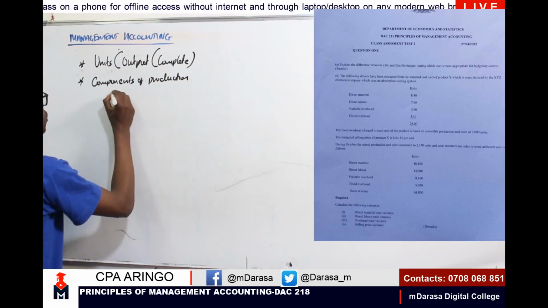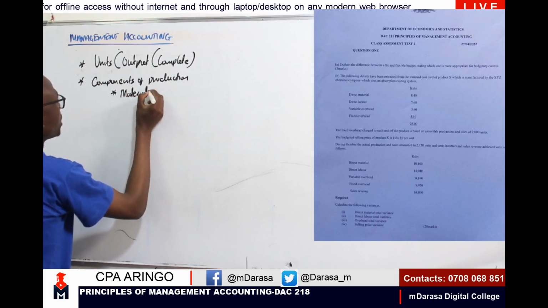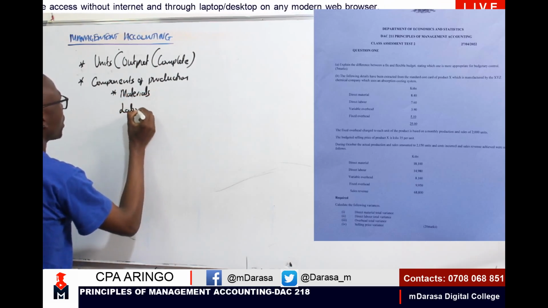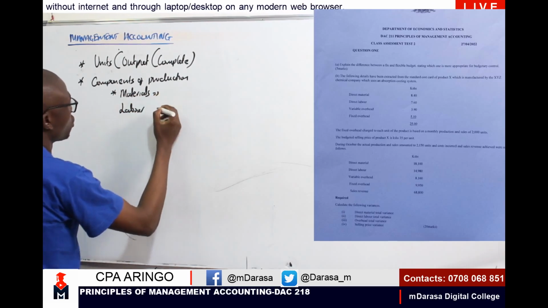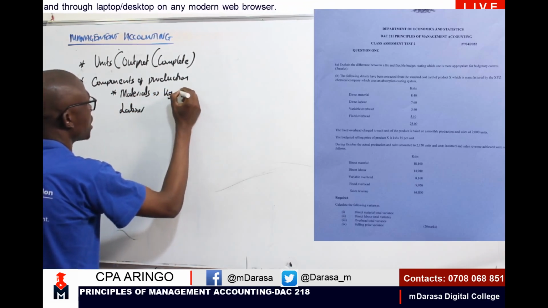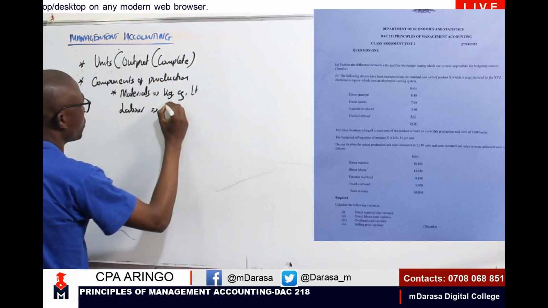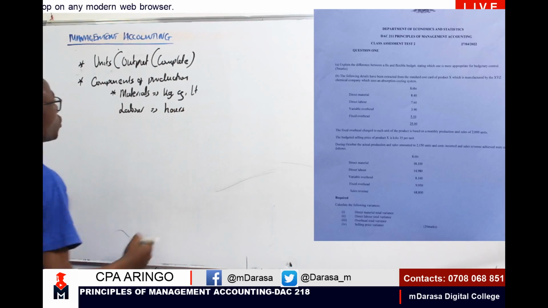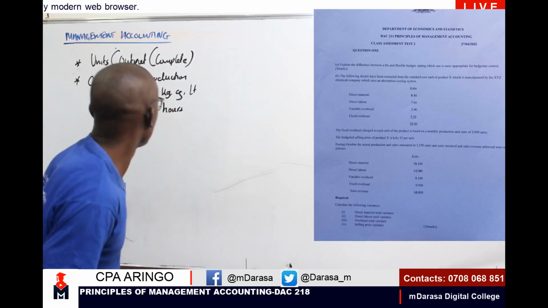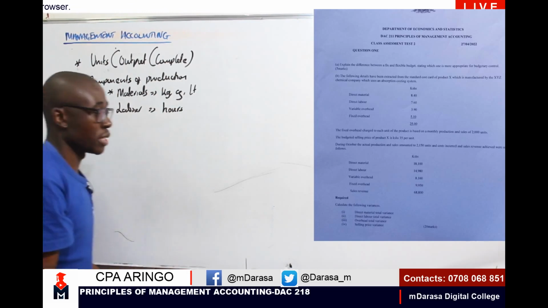we normally tend to talk of either materials. In this case, we normally tend to talk of labor, for example, at that point. And in this case, maybe I'm talking of a unit of measure, like maybe kgs, like grams, liters, etc. Whereas labor, I'm talking of the number of hours that we're going to use to produce, say, like 1 unit. So you'll find that there's a clear difference between output and components.